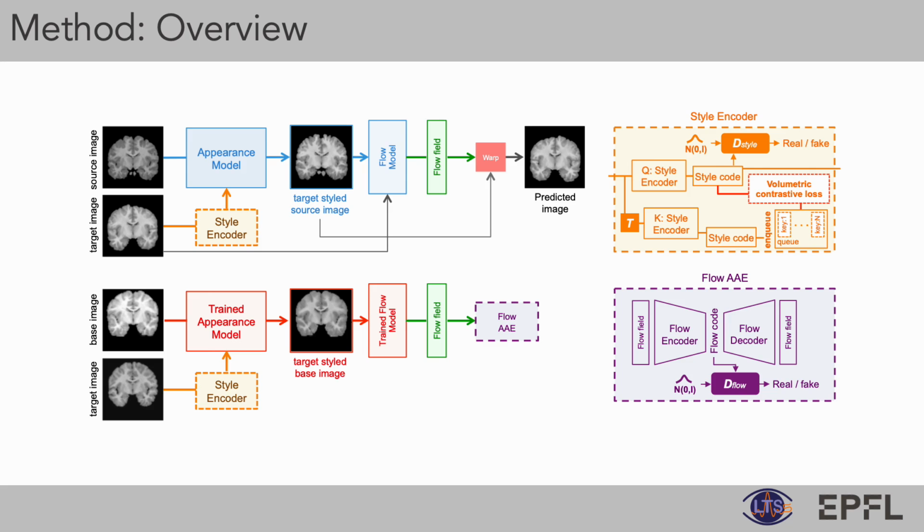In summary, our method formulates the synthesis of novel volumetric images and their corresponding segmentation labels as a learned random spatial and style deformation of the given single labeled base atlas image from a latent space. We employ a style encoder that learns to cluster similar style images together in a self-supervised manner while imposing a normal distribution prior on the latent style codes. The appearance model is trained simultaneously to generate different styles of the base image without changing its spatial structure. The flow model then learns to register the target style base image onto the target image. Since the style of the two volumes being registered is the same, our method does not suffer from inaccurate warping effects. Now we briefly focus on the individual components of our framework.